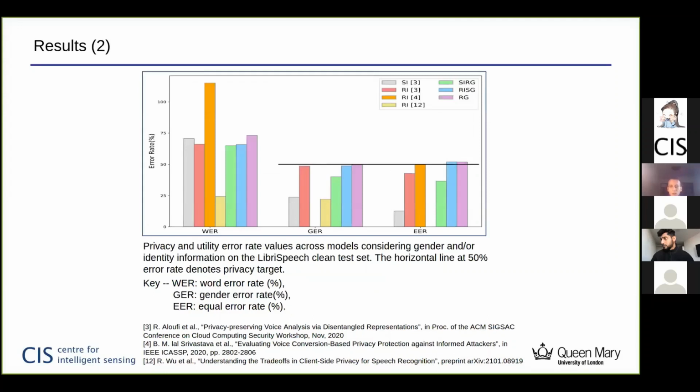The results here are shown in terms of error rates, so that we can compare both measures for gender and identity. The black horizontal line denotes the privacy objective at 50% randomness. And we can see that methods that include gender information are able to achieve the privacy objective while maintaining a good level of utility of speech.